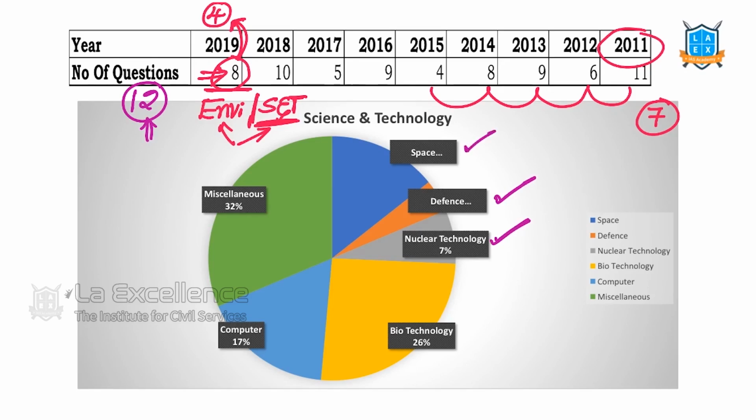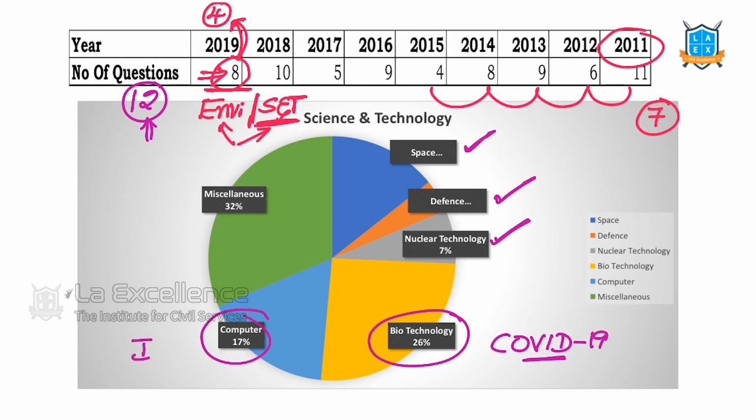Space technology, as usual, gets at least a few questions. Biotechnology, because of this COVID and the recent developments, biotechnology issues are in news. So from that we can get many questions. ICT is an evergreen area for the UPSC. So from ICT and computer related issues we get questions. In miscellaneous we have many areas including fundamental physics.